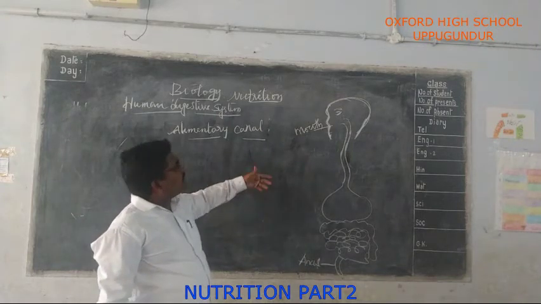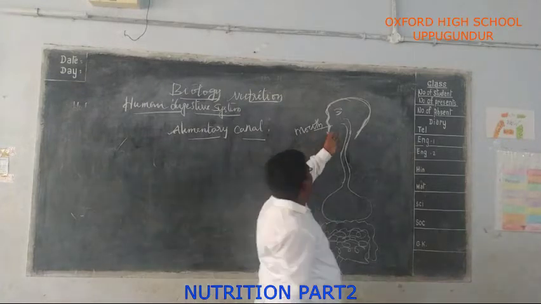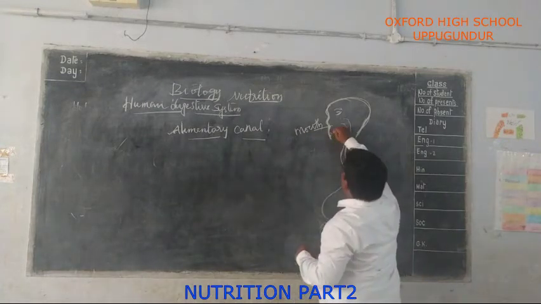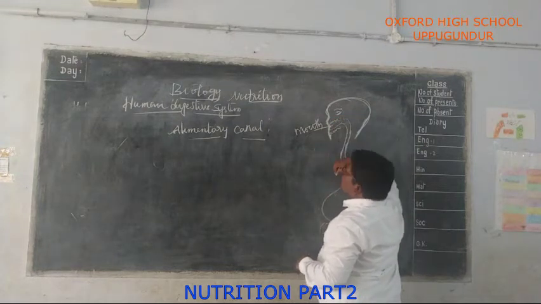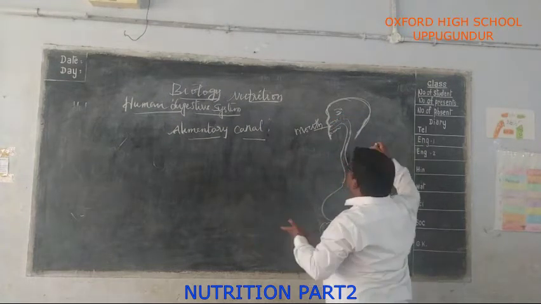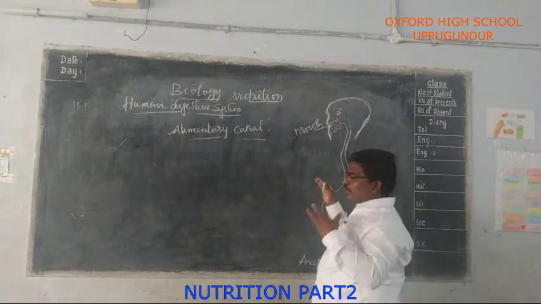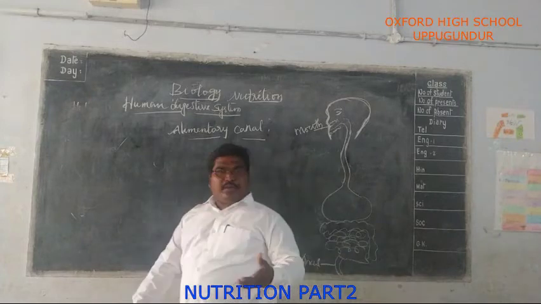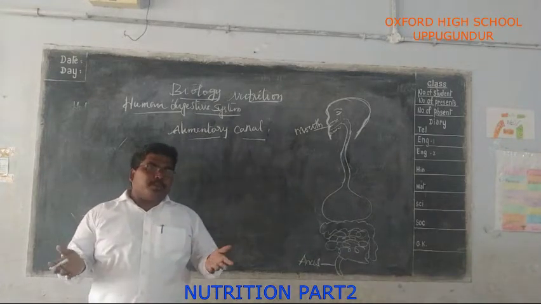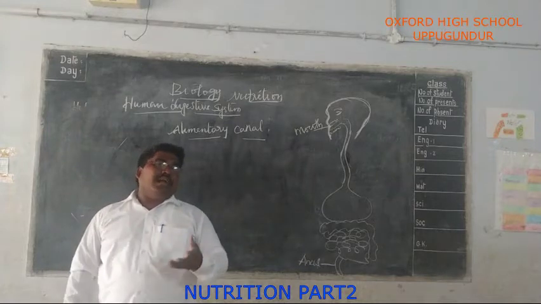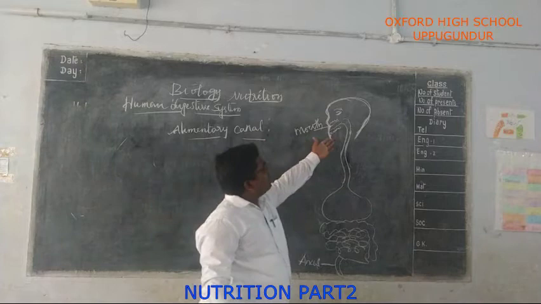Here, different parts are there to perform different types of functions. For example, in the mouth, you know, four sets of teeth are there, and the tongue is there. So different parts are present in our mouth to perform different types of activities. We eat various types of food materials like liquids and solids. All these pass through the same digestive tract.